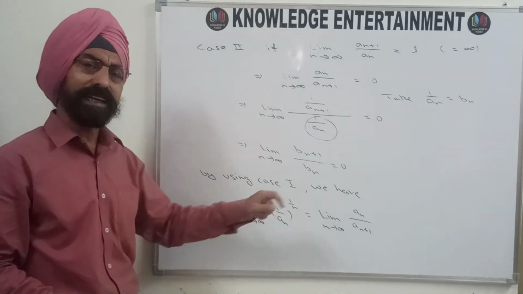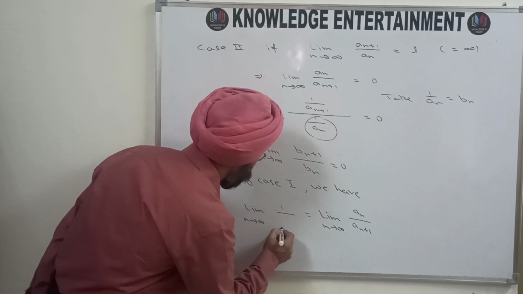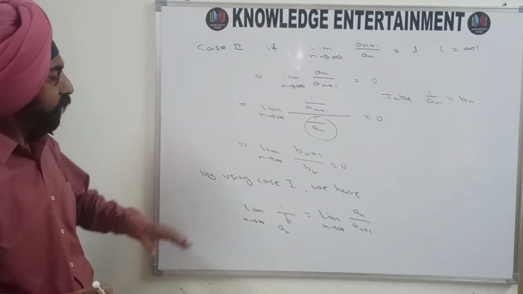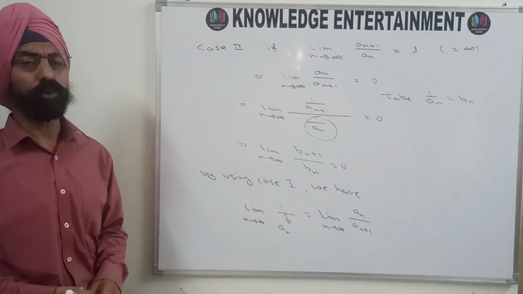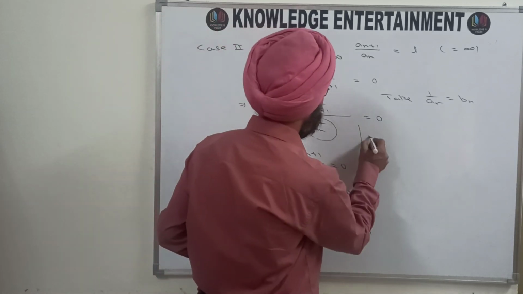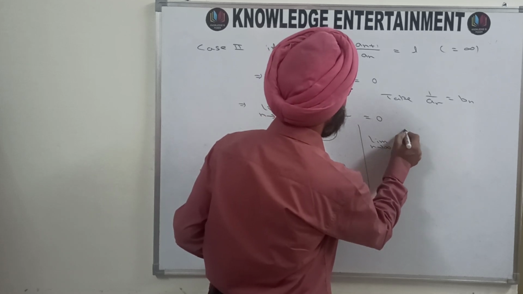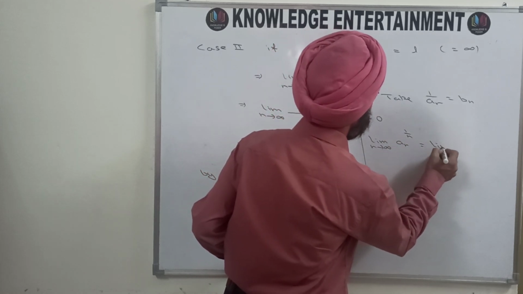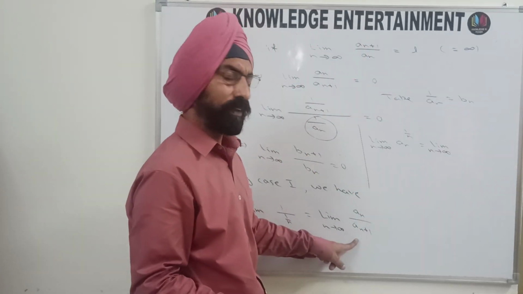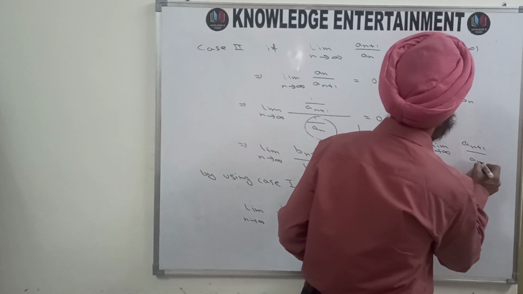This 1 upon a_n raised to the power 1 by n can also be written as 1 upon a_n raised to the power 1 by n. And once again reciprocate both sides. On the left hand side you will get limit as n approaches infinity of a_n raised to the power 1 by n, which is the same as limit as n approaches infinity of the reciprocal of the other side, a_(n+1) upon a_n.